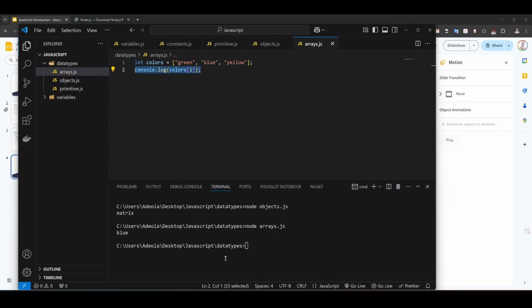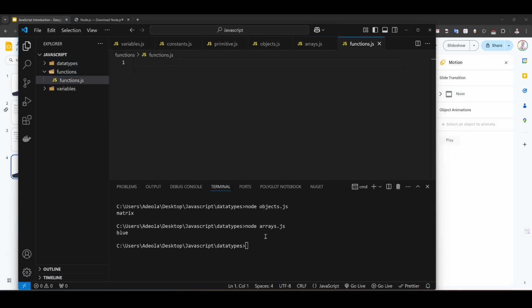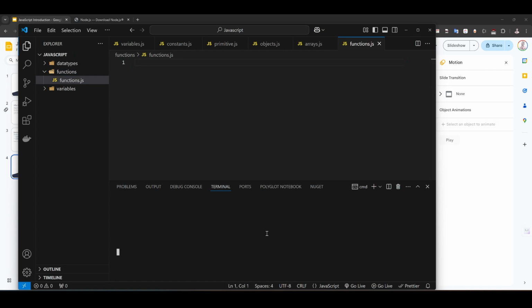So let's get straight into the business. Let's write some functions. Let's see how to write functions in JavaScript. Okay, so let me come here. Let me call this file functions.js. So how do we write functions in JavaScript? We have different ways of writing functions, but let me just give you a typical function.